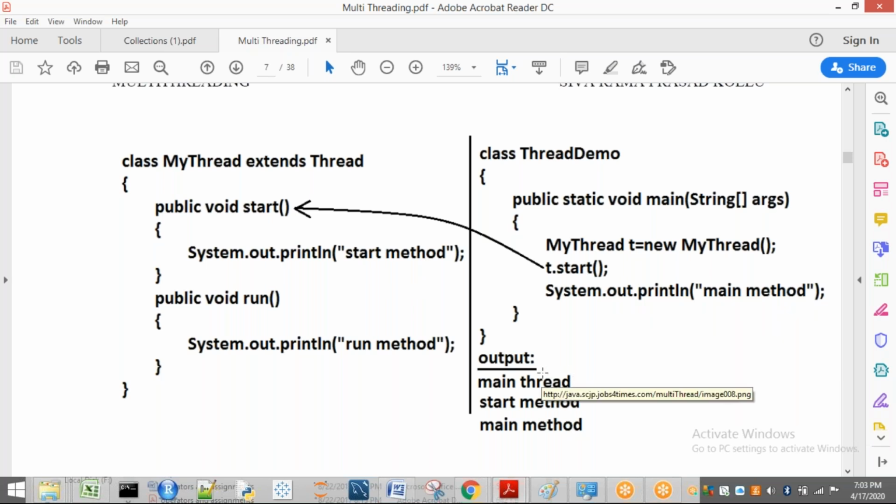So here, this is not correct, don't mind this one. The answer is: start and main. This is the case.